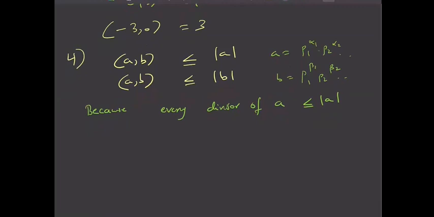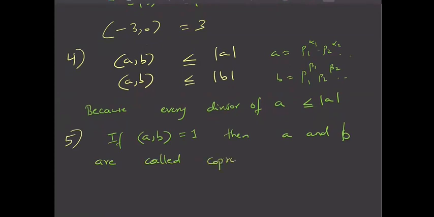Next, this is very important. All are important, but this is a definition more than a property. If the GCD of A comma B is 1, then A and B are called co-prime numbers. Or you can also call them relatively prime numbers, relatively prime.